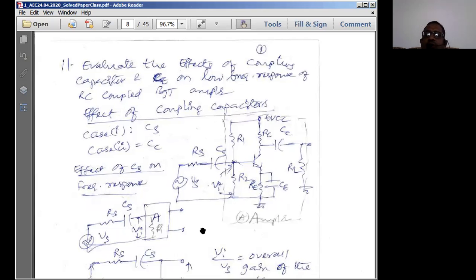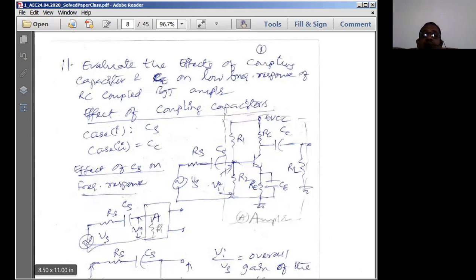What I want you to do as an assignment is the same question for the RC coupled BJT amplifier. Once you know how to evaluate the effects of coupling capacitors and CE on the low frequency response of a single stage, you can easily extend this to the RC coupled amplifier also.